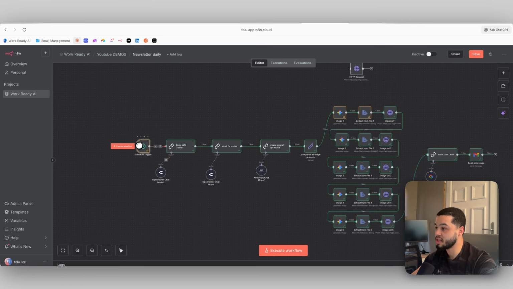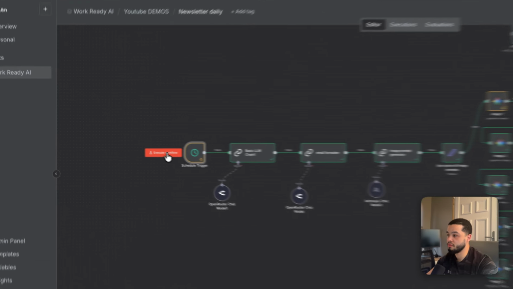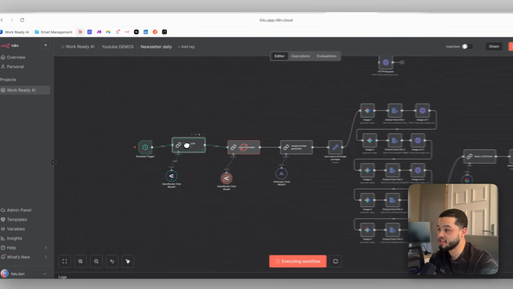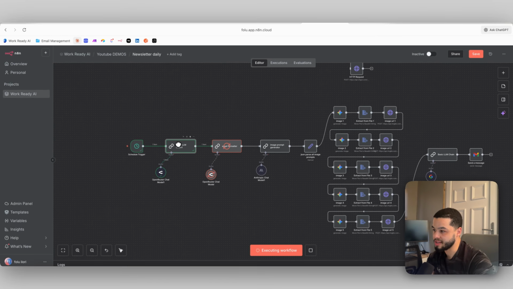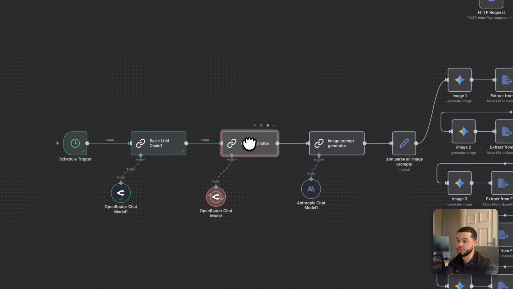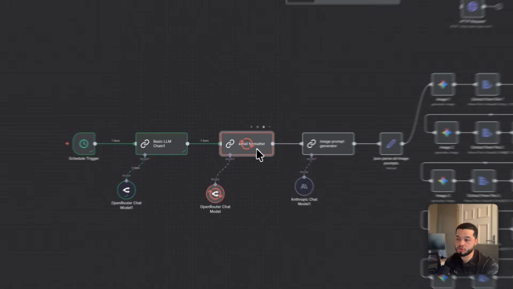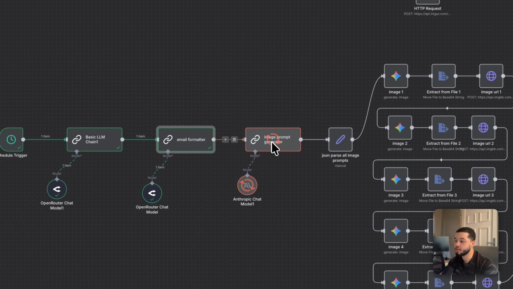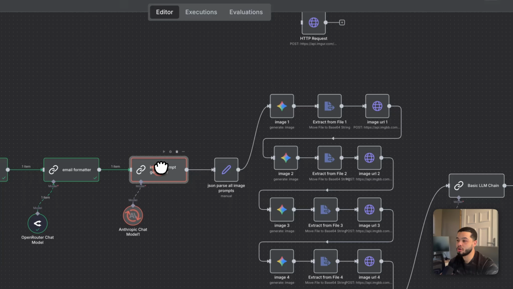And I'm going to run this again so we can see everything happening live. So first thing, 9 a.m., this is going to trigger. Well, over here is the research agent where it's using Perplexity. And over here we are using Gemini to format all of that research that we've done into a neat email template. Then over here, it's going to take in that email template and it's going to know what each section is about, and it's going to create an image prompt for each section.